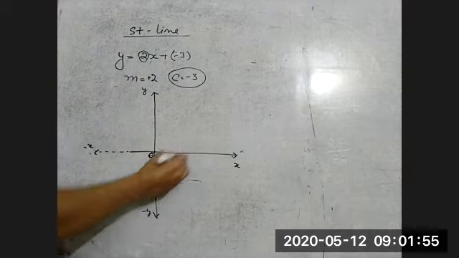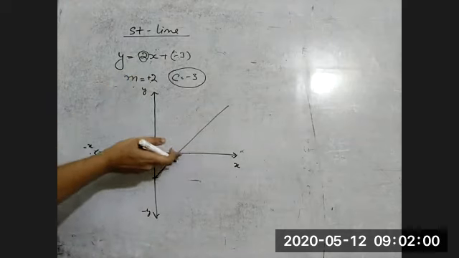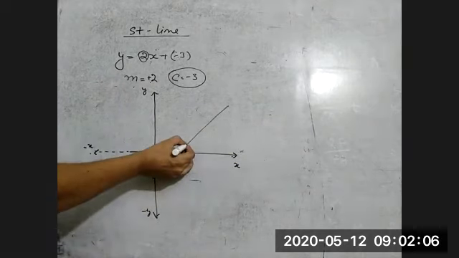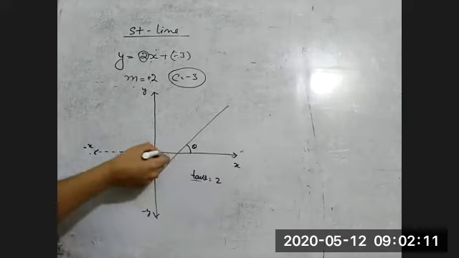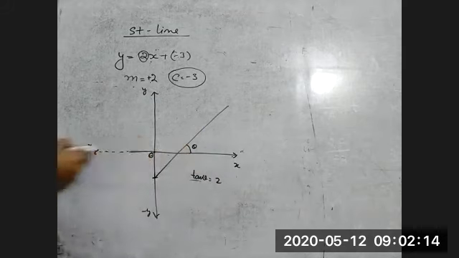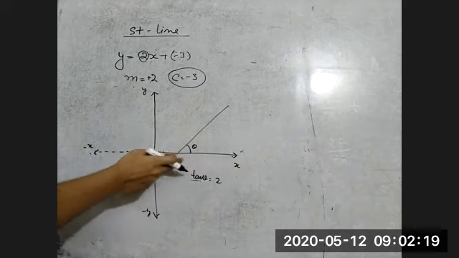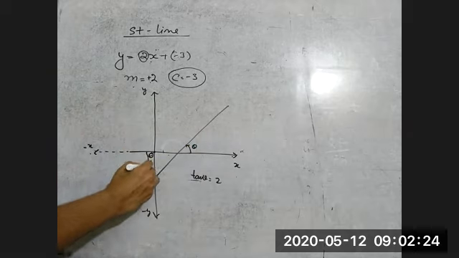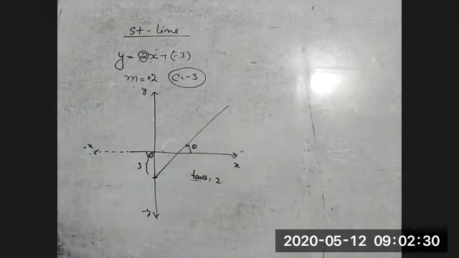Okay, and then we can draw it now. m is positive means the slope is positive. This is very important: the angle with the positive x-axis is theta. We cannot take this angle like this, with the negative x-axis or negative y-axis. So it is the angle with the positive x-axis in the anti-clockwise direction. The tan theta is 2, and the distance where the line intersects the y-axis is 3 on the negative side. Okay, note down this one also.